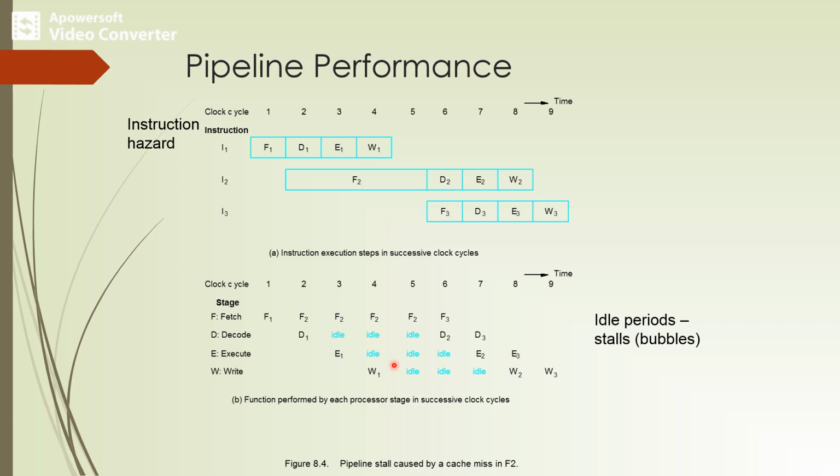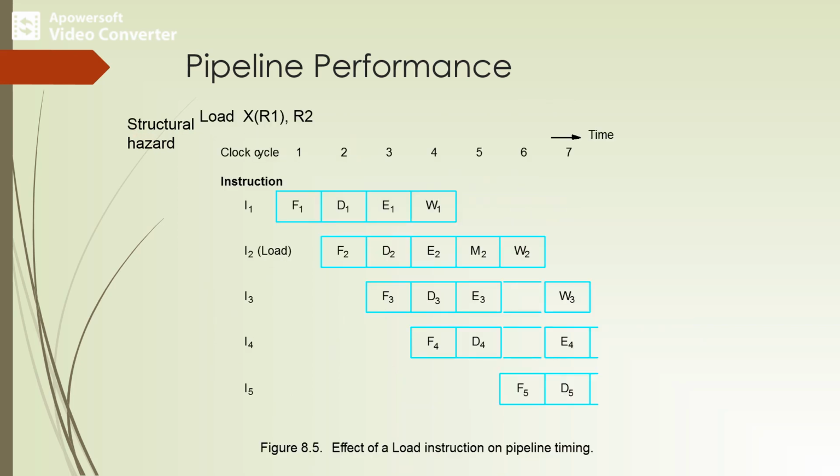So in order to overcome the structural hazard, we can consider a separate instruction as well as data cache within the processor. The diagram shows one example. Suppose you want to load X(R1), R2, which can be considered in four-stage pipelining.